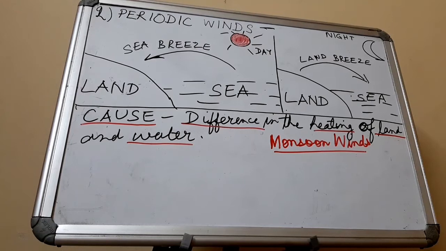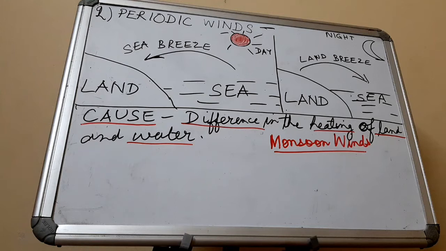These winds are caused by the difference in the rate of heating of land and water. Let me explain this to you. Difference in heating of land and water means that land takes a very short time to heat up and cool down, whereas water takes a very long time to get heated and also a very long time to cool down. Because of this property of land and water, these winds blow.